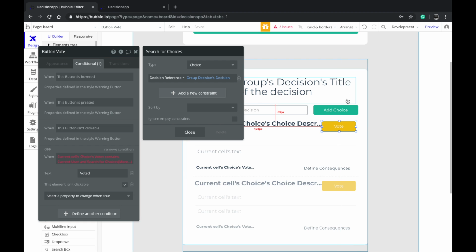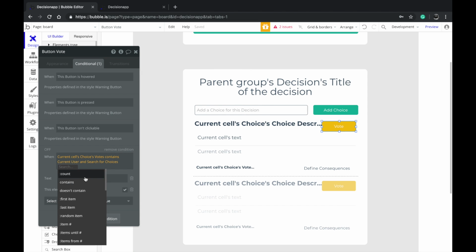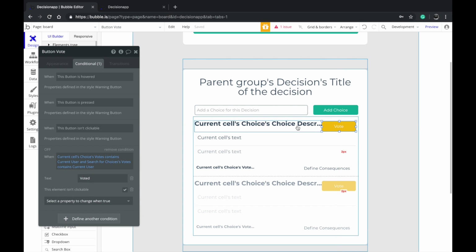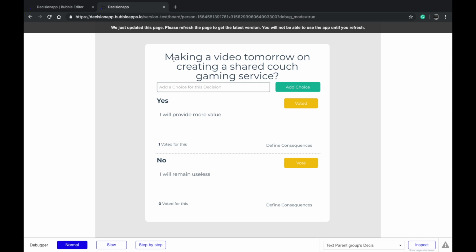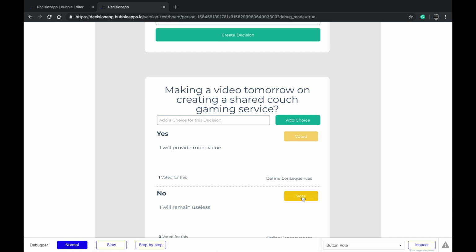What I'm trying to say is look for all the choices which are grouped under this decision, and if all those choices' votes contains current user, so if he has voted for any of them, then you want to disable that. What I mean by that is if I voted for one of them, it will not allow me to vote for the other one.